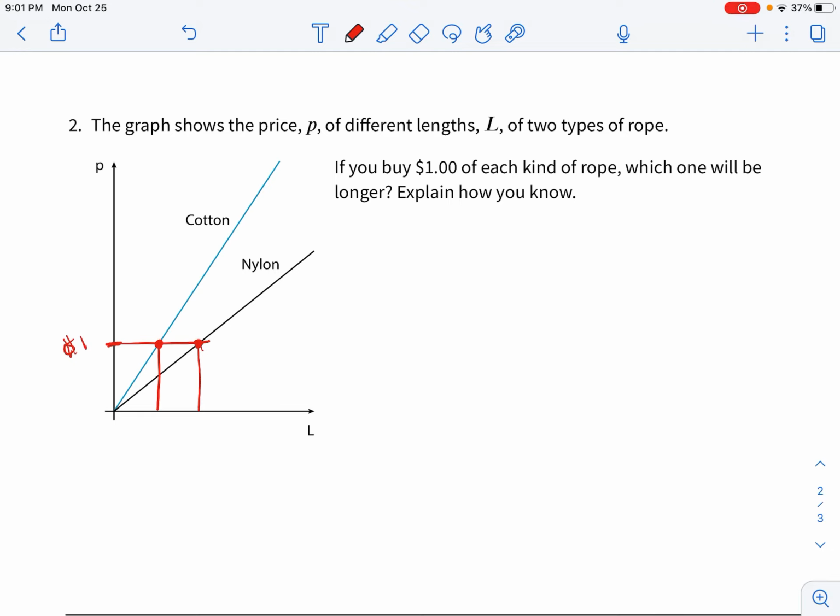So you will get a longer nylon rope for $1 than you would cotton. Okay, and just by looking at the graph, you can see that for that $1 price, you have a longer length. You get almost double the amount of nylon rope compared to the cotton rope.